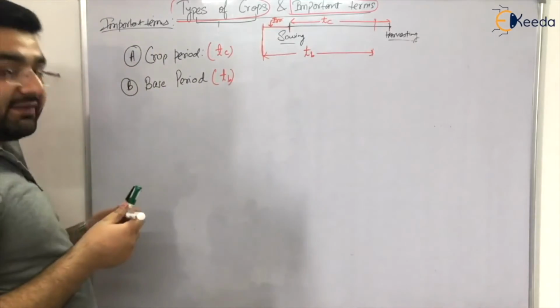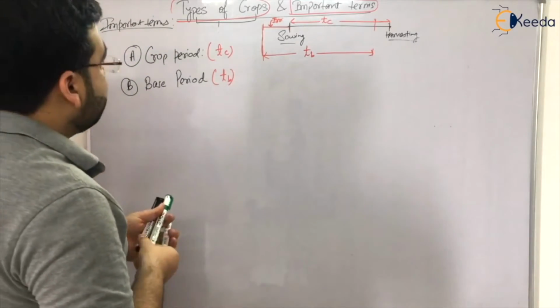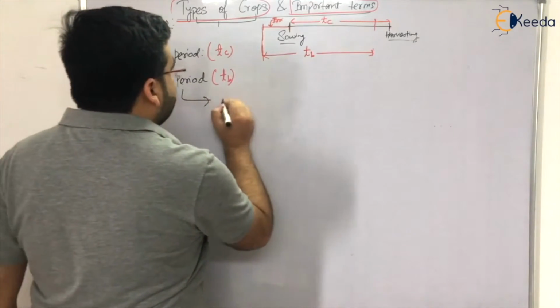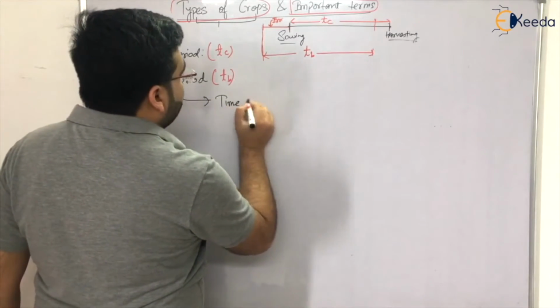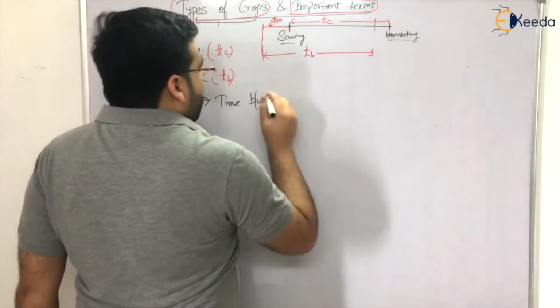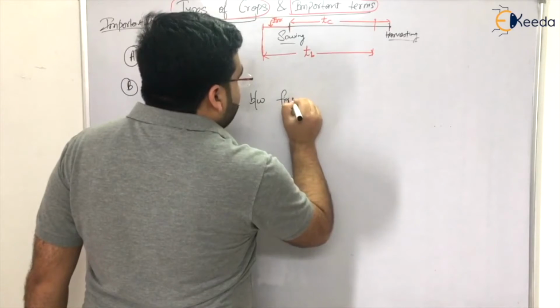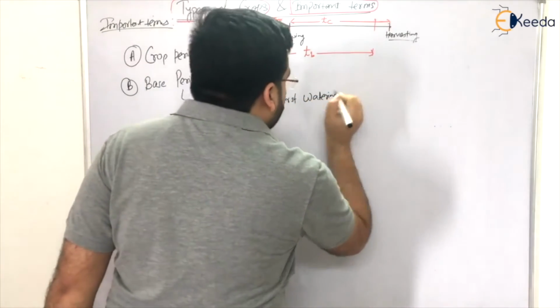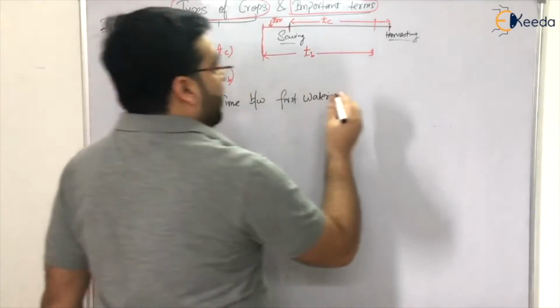Because this is important, I am going to write it, as a lot of students get confused between crop period and base period. So base period is the time between first watering, or first irrigation, you can also say first watering before sowing.